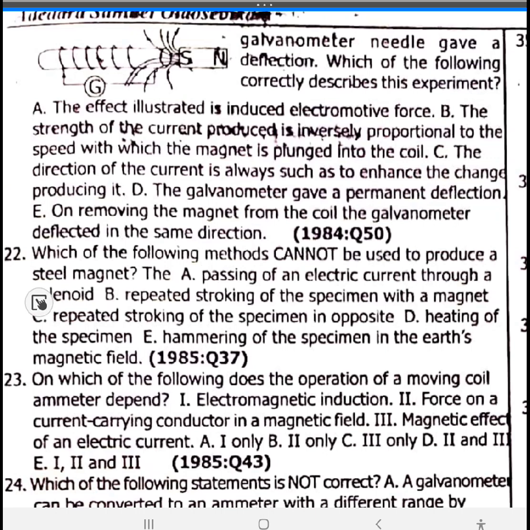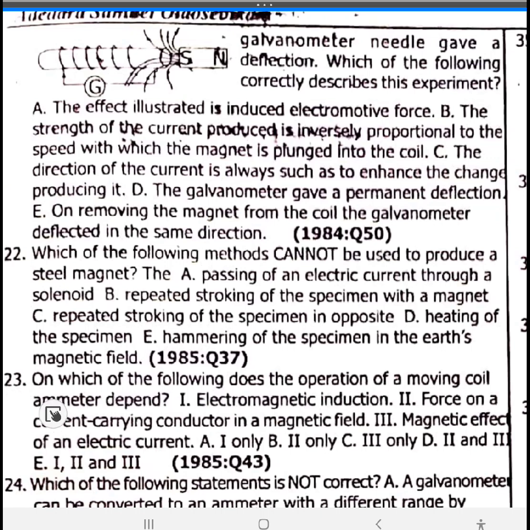22. Which of the following methods cannot be used to produce a steel magnet? Heating of the specimen cannot be used. They say hammering of the specimen in the Earth's magnetic field, but it's supposed to be hammering of the specimen in the east-west direction. So we'll go with heating. Heating cannot be used.